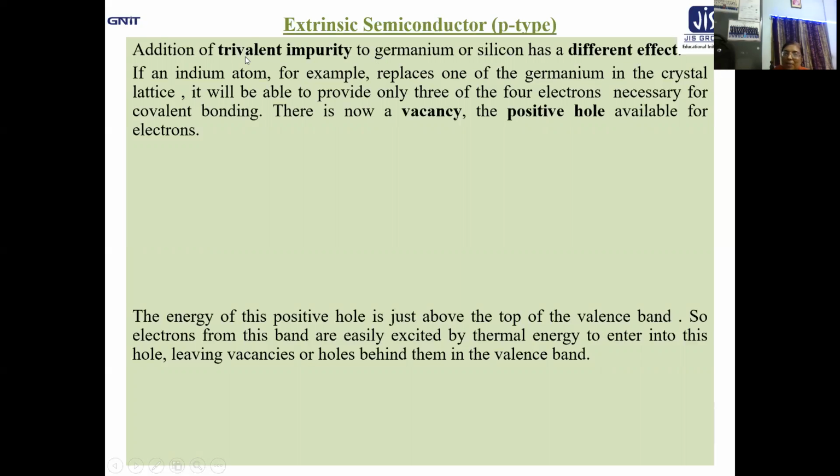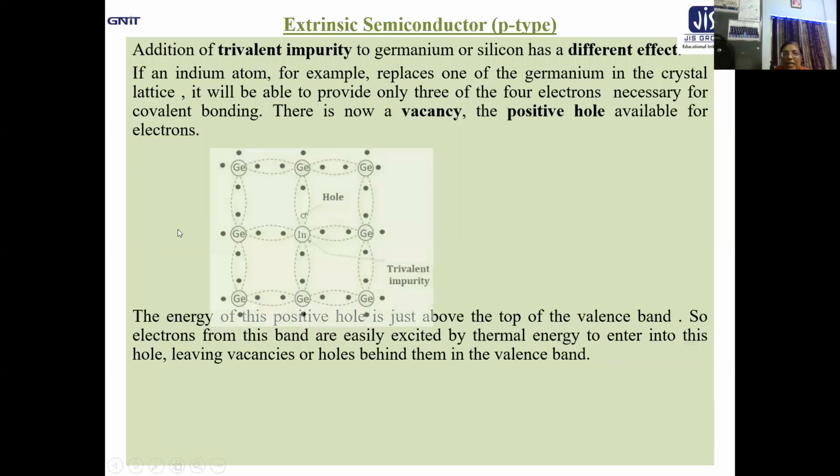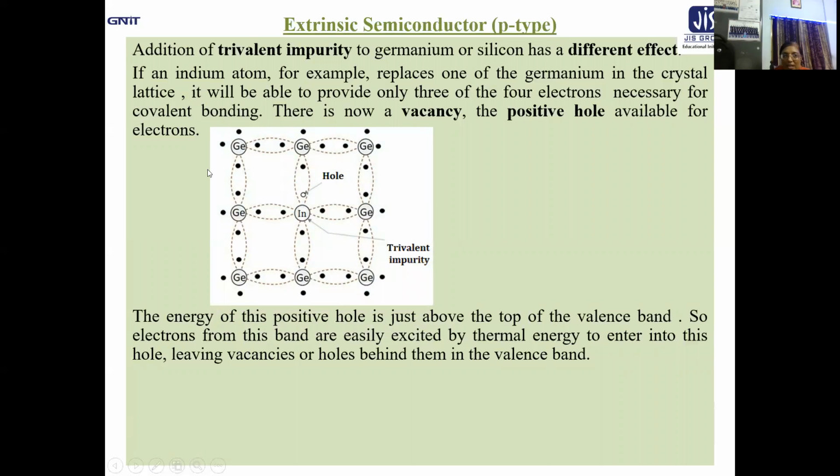Previous one, pentavalent, it is now trivalent, but the basic intrinsic semiconductor remains the same, that is tetravalent, either silicon or germanium. Now, for example, if an indium atom replaces one of the germanium in the crystal lattice, then what will happen?